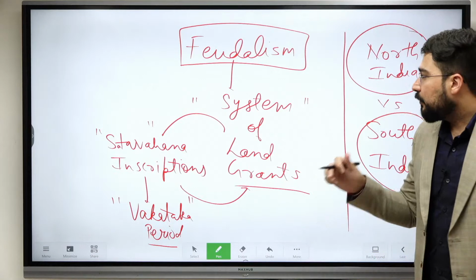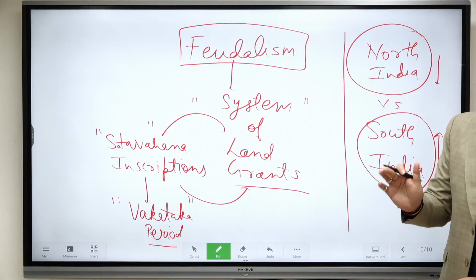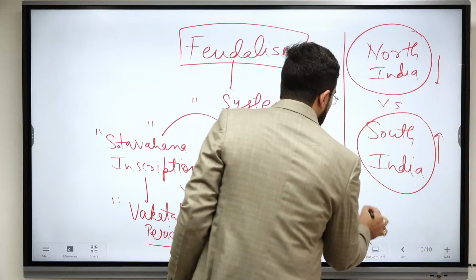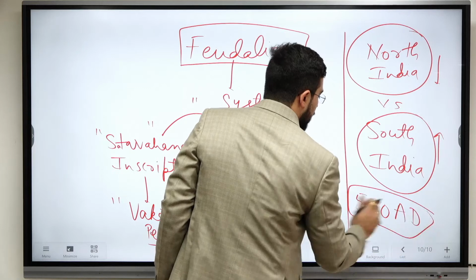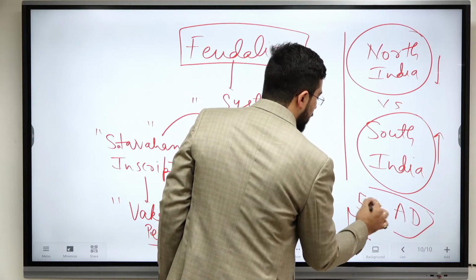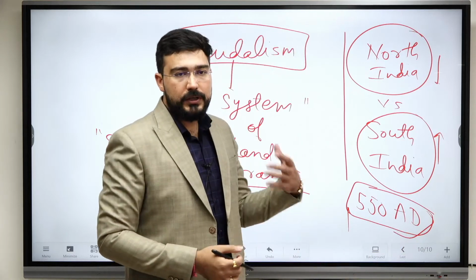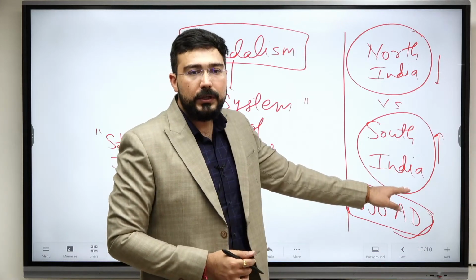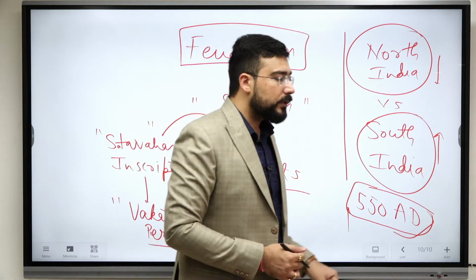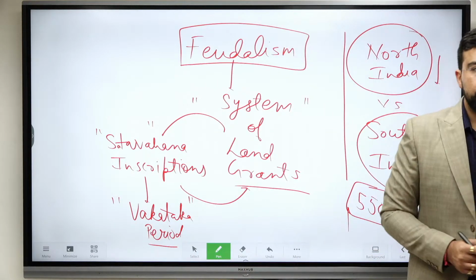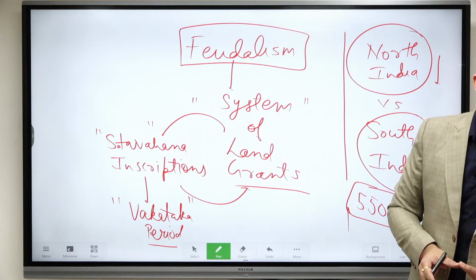UPSC asked one question that from 550 AD onwards, the strength and vigor of history lies in South India or beyond the Vindhyas. So what is the main reason for that? Feudalism in North India started.